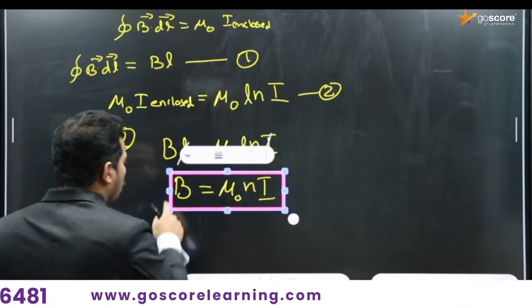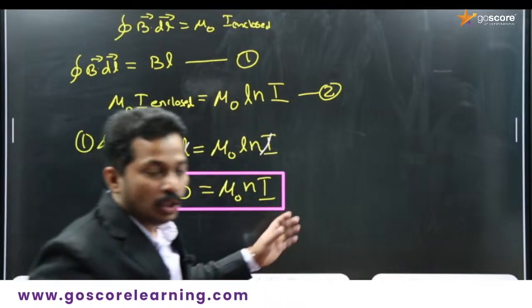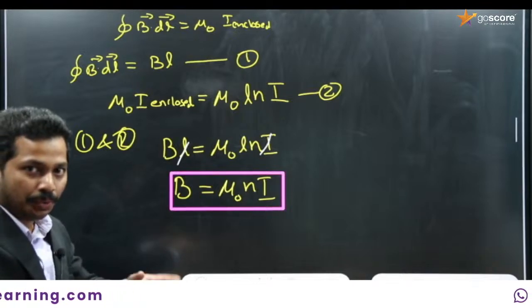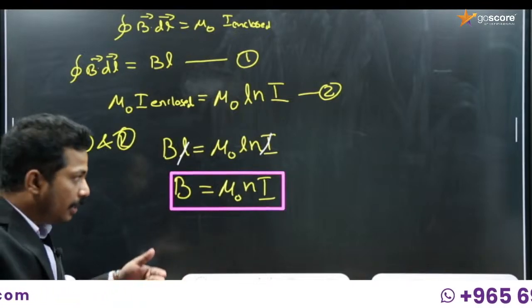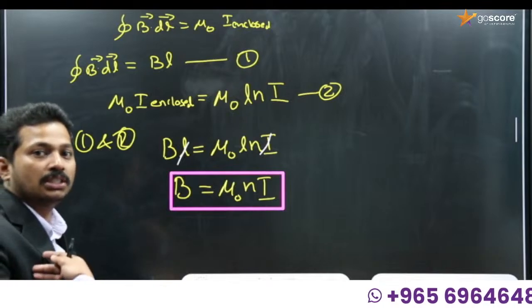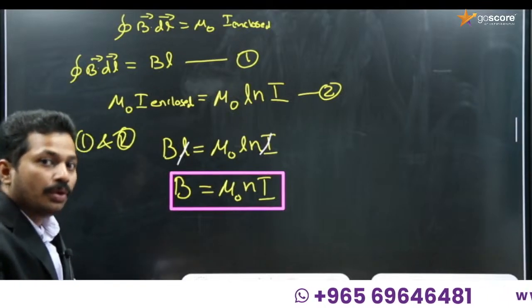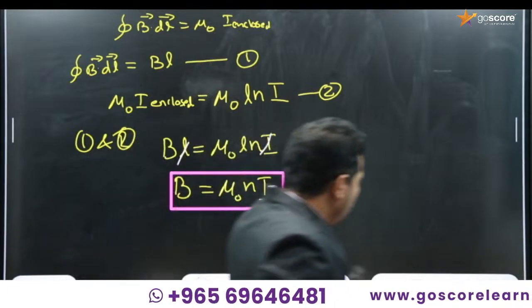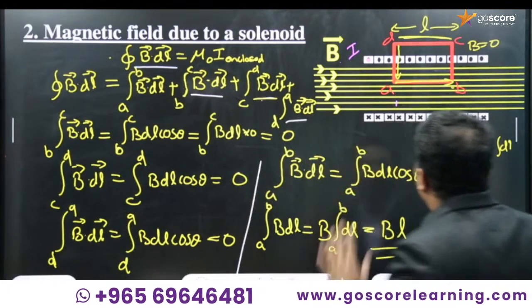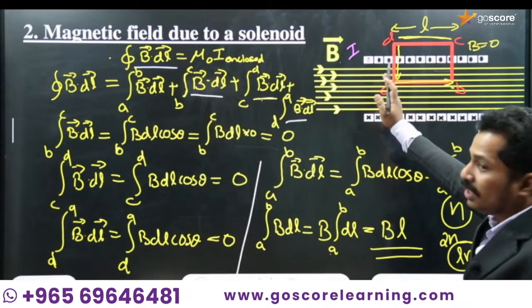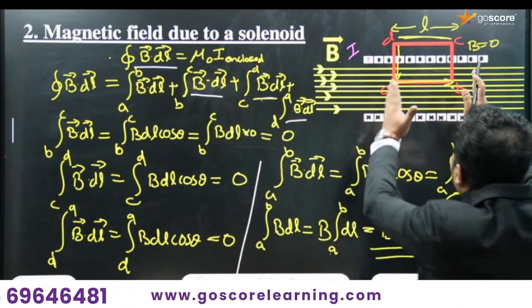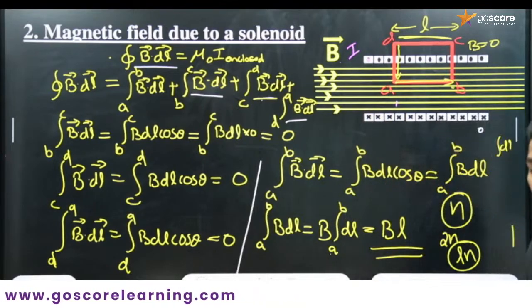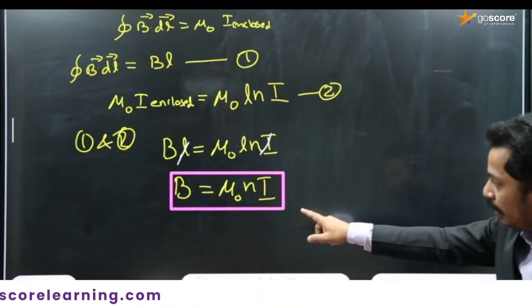This is an important derivation in the class. As I said, be your own teacher and learn in such a way that you are going to teach others, so that you can learn easily. So B is equal to mu 0 ni, and one more thing, this magnitude mu 0 ni is available not at the end, only in the middle part. Apart from the ends of the solenoid, you will get the magnitude as mu 0 ni.